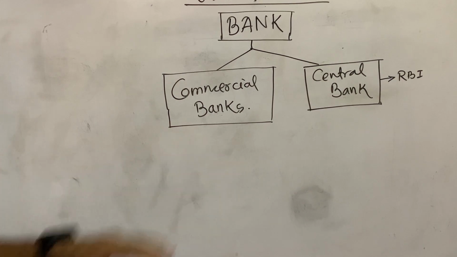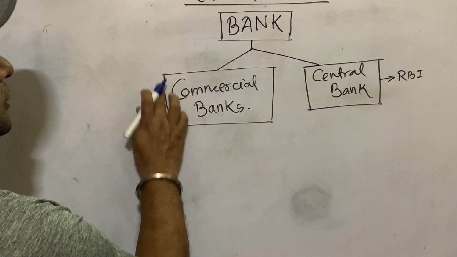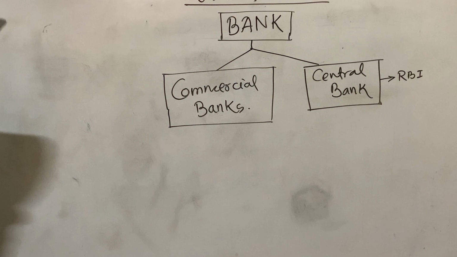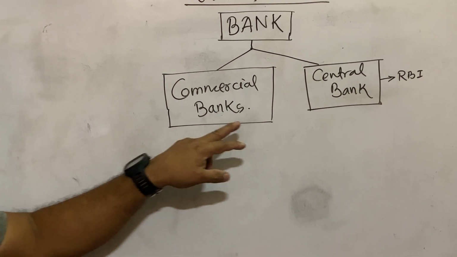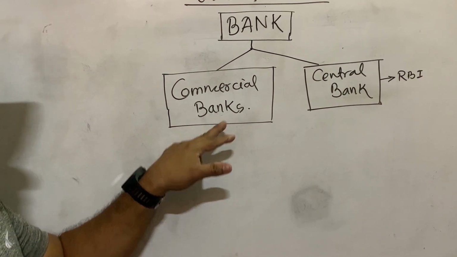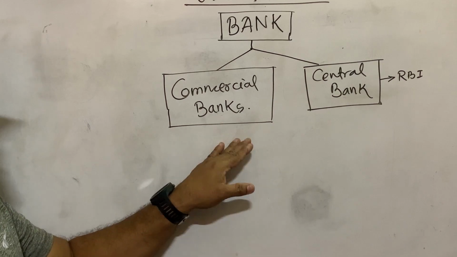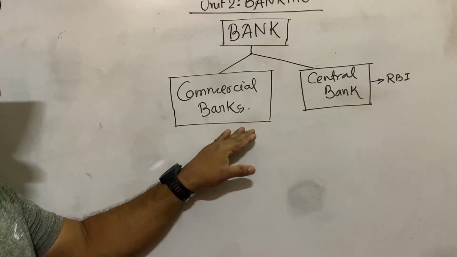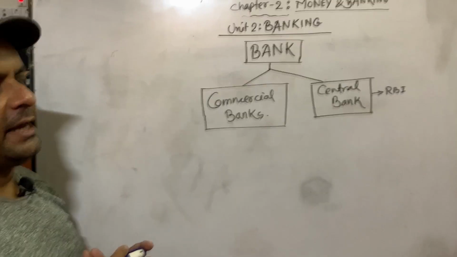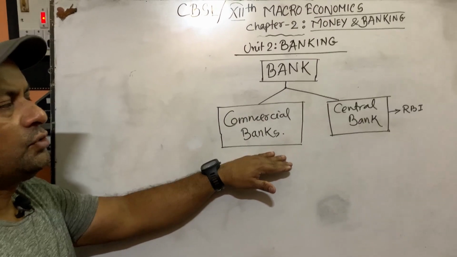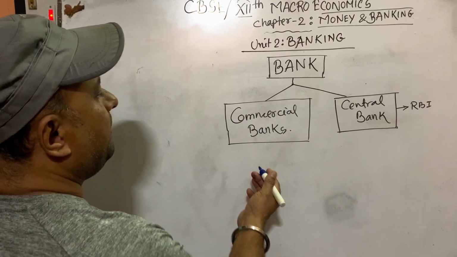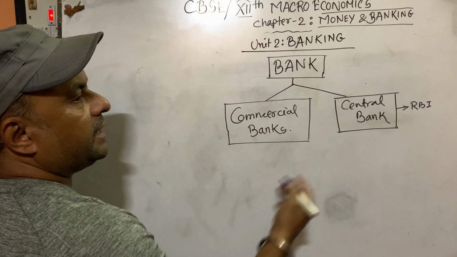How do they make business? Suppose they actually work just like a shopkeeper. What does a shopkeeper do? They purchase commodities from the wholesale market at less price and sell their commodities at retail rate at high price. In between they make a profit. Commercial bank also does the same thing. Suppose commercial bank borrows money and sells money.